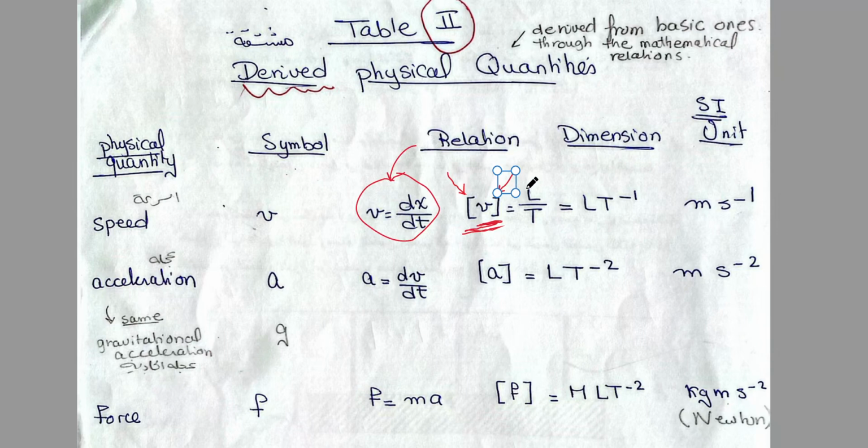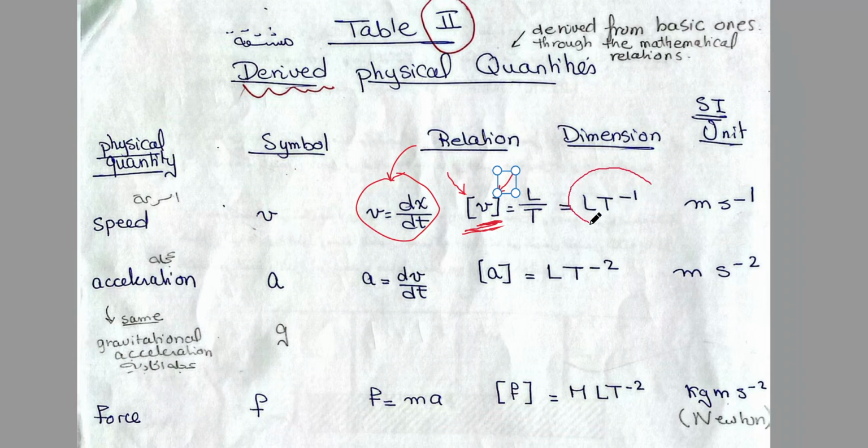And then we want to put distance over time. Distance, its dimension is L. Time, its dimension is T. That's why the speed dimensions are L over T. We can write it L T to the power minus 1.